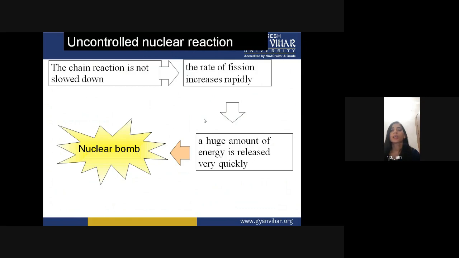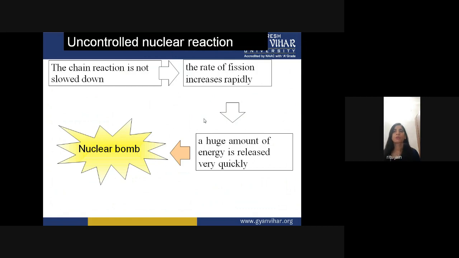When you are not using any kind of moderator and are not able to slow down the chain reaction, the rate of fission increases rapidly, and a huge amount of energy is released very quickly. So it takes the form of a nuclear bomb, which is very harmful.